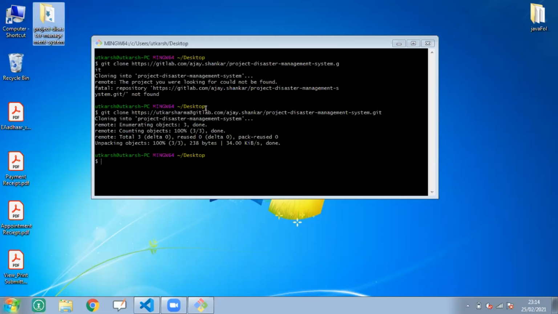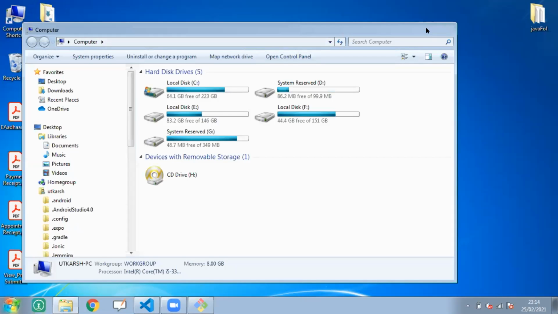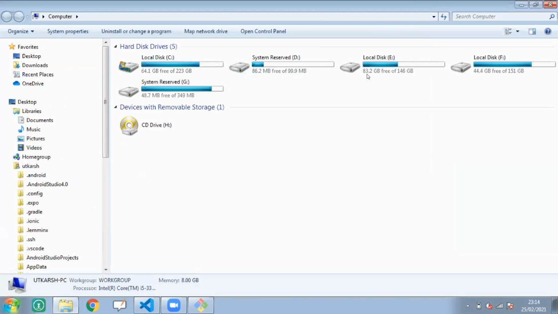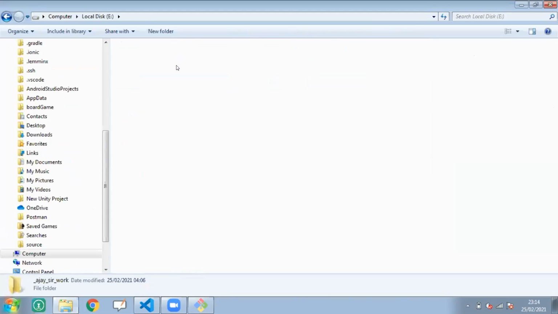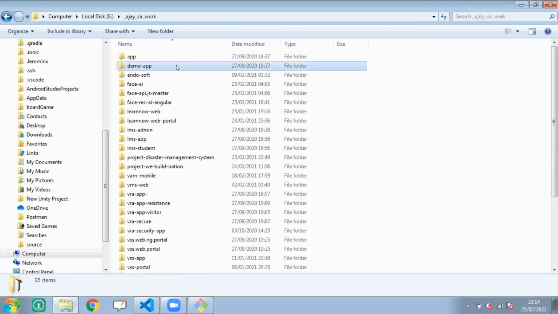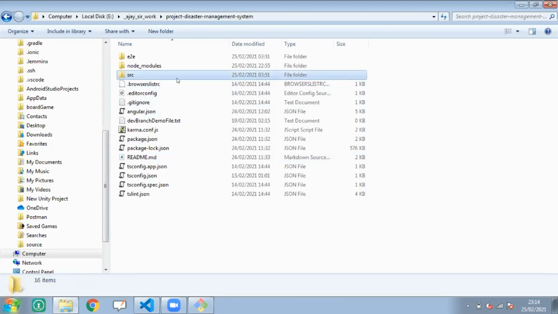So simply what I'm going to do, I have created a project already for you, the disaster management system. So I'm going to copy that particular directory, the project disaster management system, and I'm going to push that code. I have already created this.